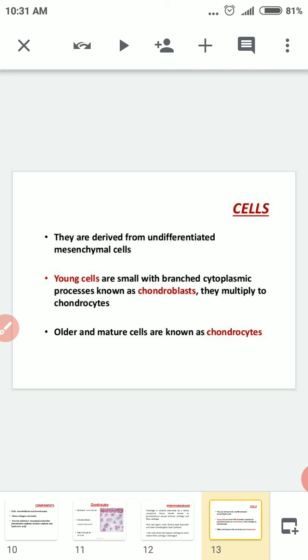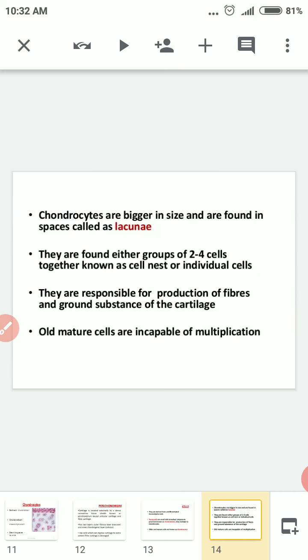All the cells are derived from undifferentiated mesenchymal cells. Young cells are small, with branching cytoplasmic processes, and are known as chondroblasts. They multiply to chondrocytes. So you should remember, young cells are called chondroblasts, and the older and mature cells are known as chondrocytes. The chondrocytes are bigger in size and are found in spaces called lacunae. I told you what lacunae means.